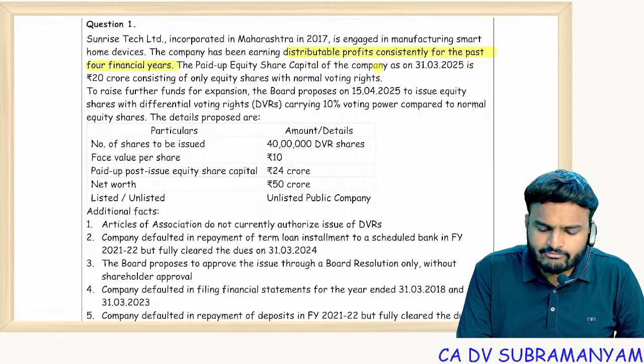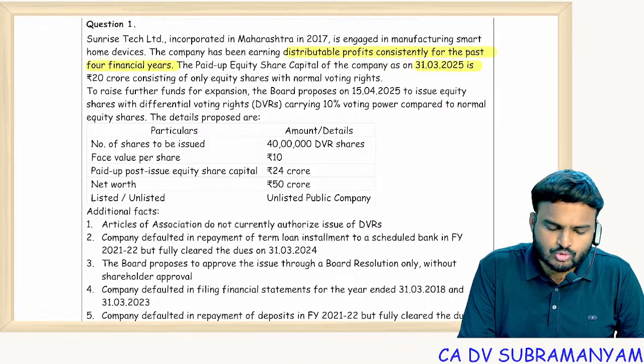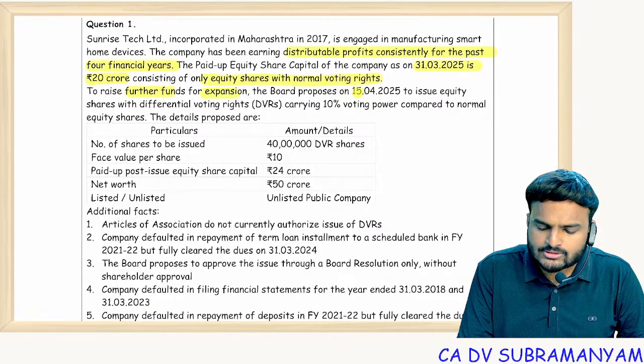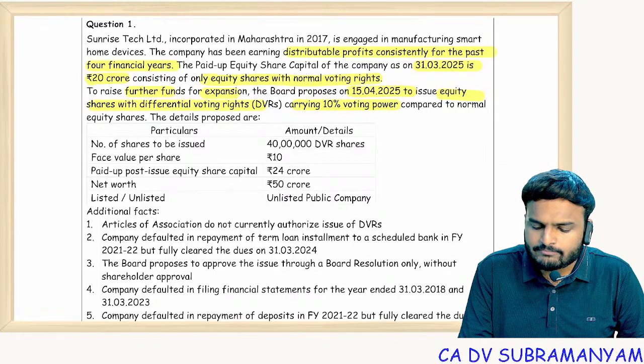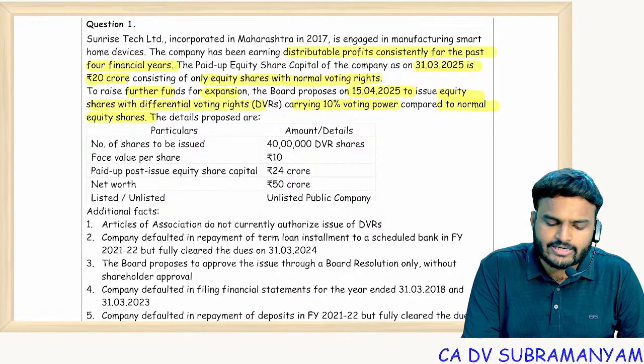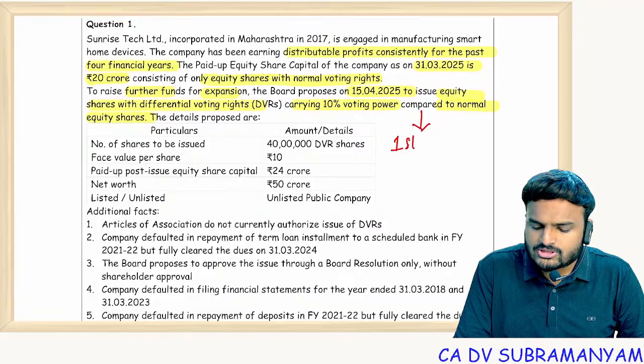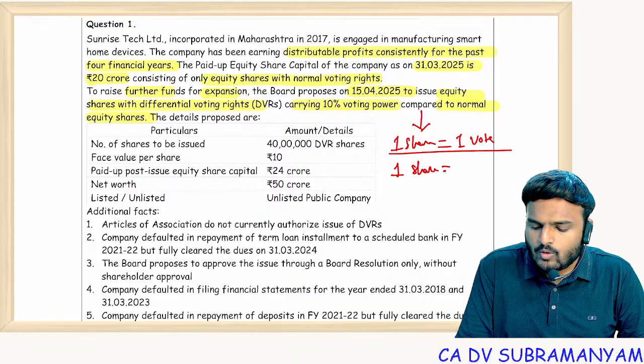The paid up equity share capital of the company as on 31st March 2025 is 20 crores, consisting of only equity shares with normal voting rights. To raise further funds for expansion, the board proposes on 15th April 2025 to issue equity shares with differential rights carrying 10% voting power compared to normal equity rights. That means what? Generally one share equals how many votes? 1 vote. But with these differential rights, 1 share equals 1/10 of a vote. That is the meaning, 1/10 of a vote.